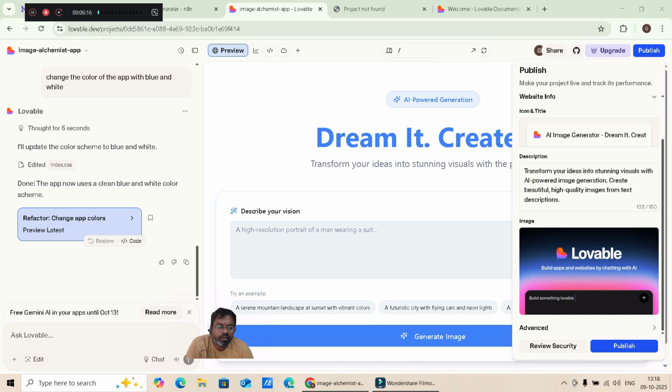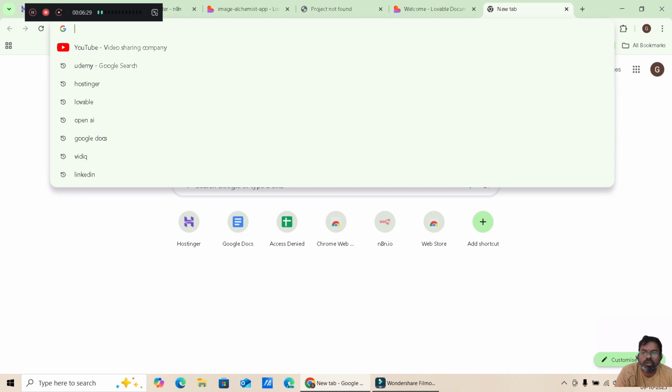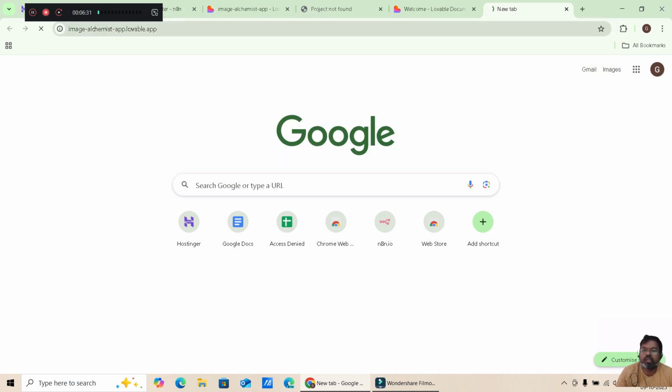and now you can see a new image generation app is ready.